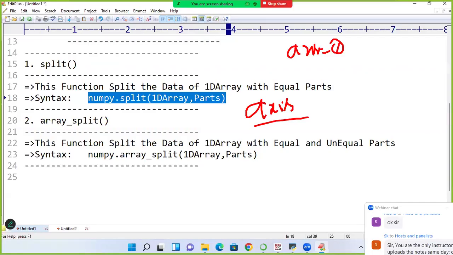Now, in splitting, it is changed. It represents rows. Don't think that I am changing it. It was already in NumPy only. Travis Oliphant designed it like this. Actually, they need to give a common concept throughout NumPy, but in two places there is some change. You need to remember this.